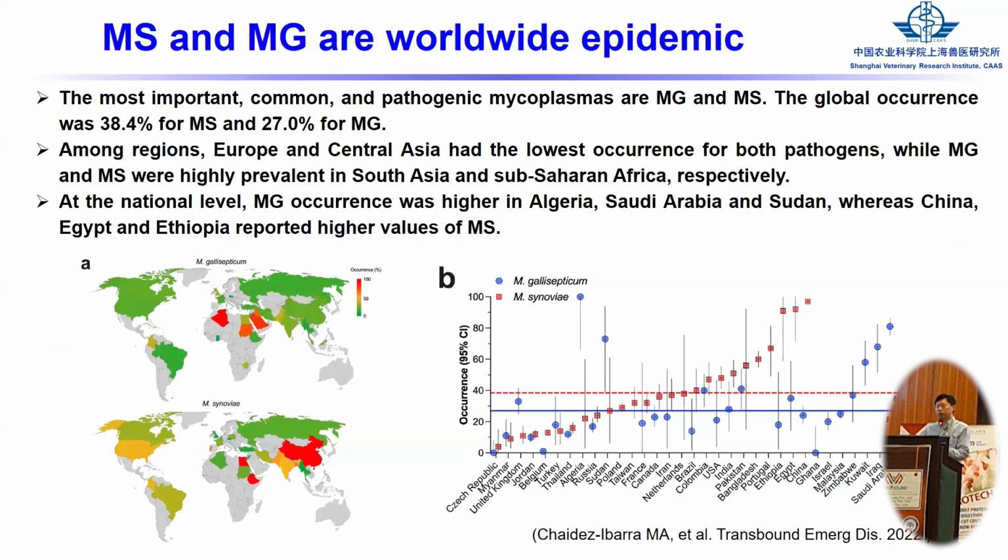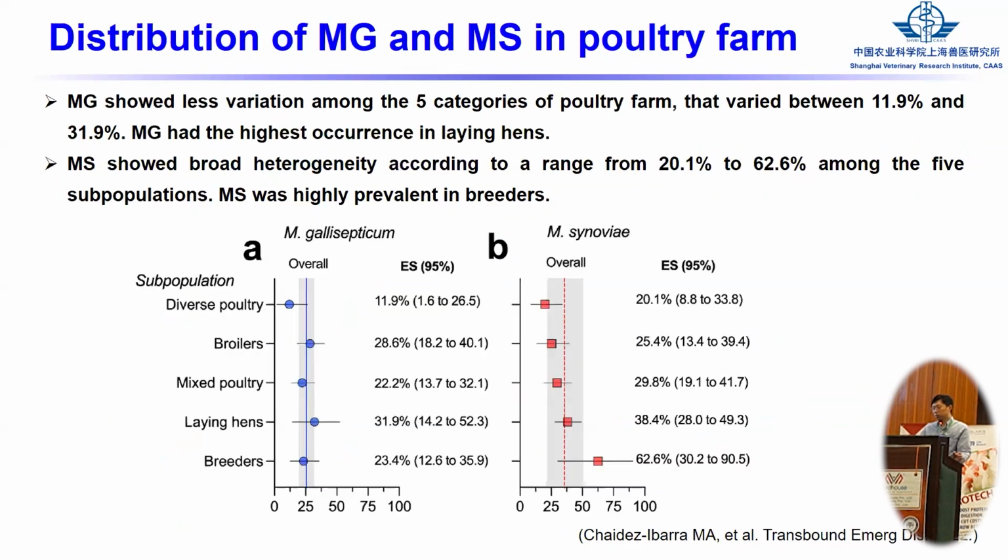Also, this is the distribution of the MG and MS. They are all distributed worldwide. Also, there are some different subpopulations, and for the MG and MS, they are different. For example, MS was most prevalent in broilers, but for the MG, it's in the hens.